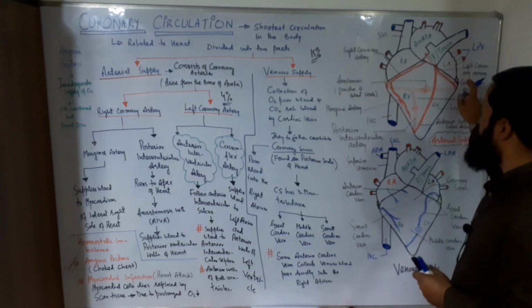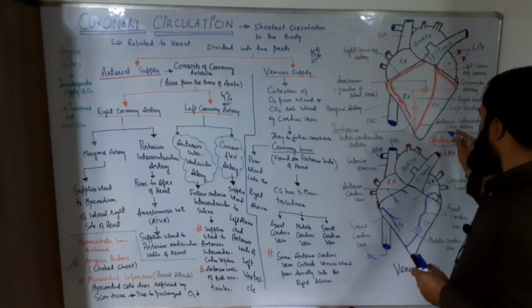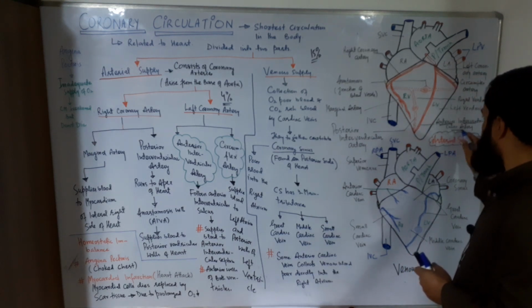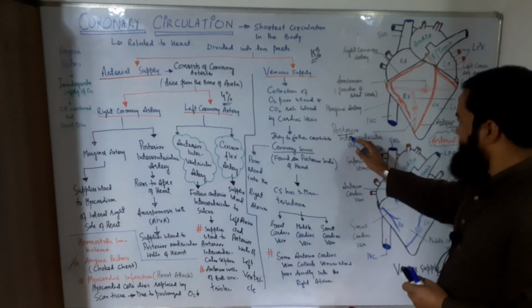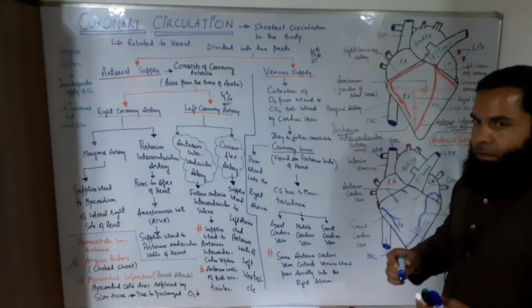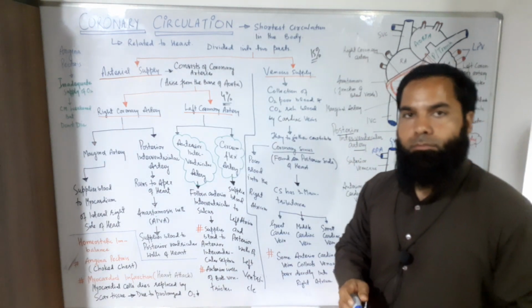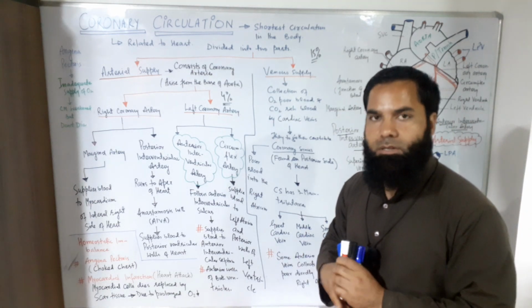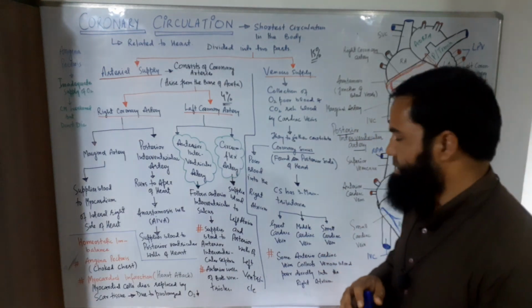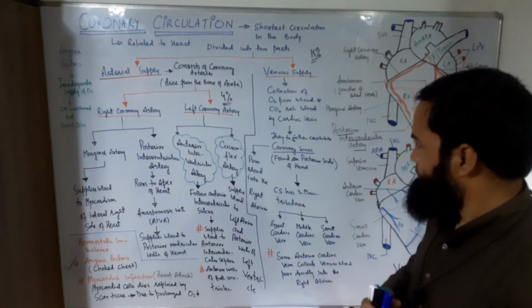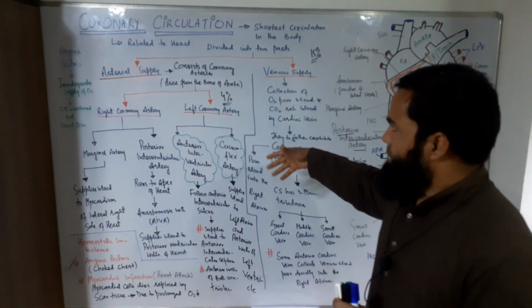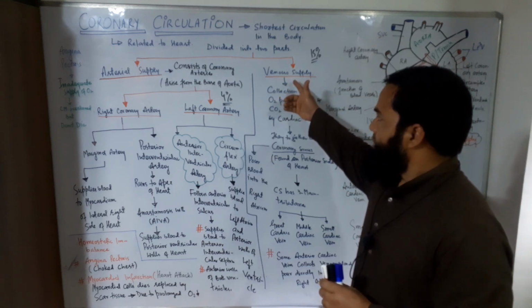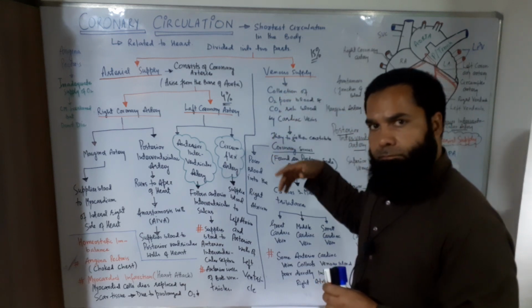This left coronary artery gives rise to the anterior interventricular artery, the posterior interventricular artery and other branches, and then provides oxygen-rich blood to the heart muscles, or we can say the myocardium of the heart.